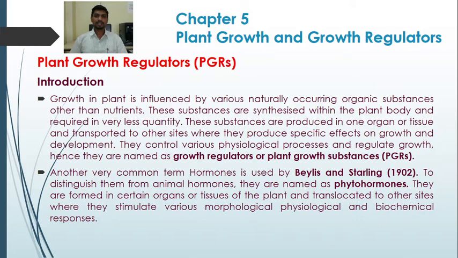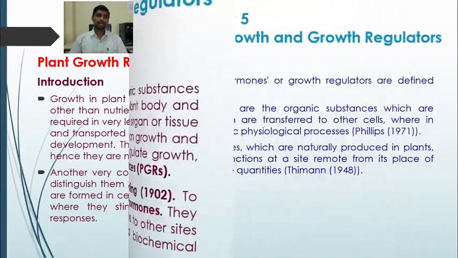So these substances are synthesized in a particular cell or tissue or organ and transported to the other side where, in very small quantity, they affect specific morphological, physiological and biochemical processes. These are called growth regulators. The common term hormone was used by Bayliss and Starling in 1902, but to distinguish it from animal hormones, they are named as phytohormones, found in the plant. So this is all about the introduction to plant growth regulators.